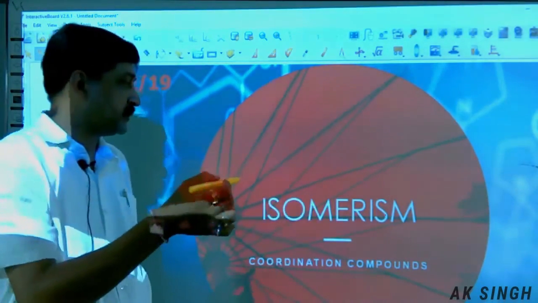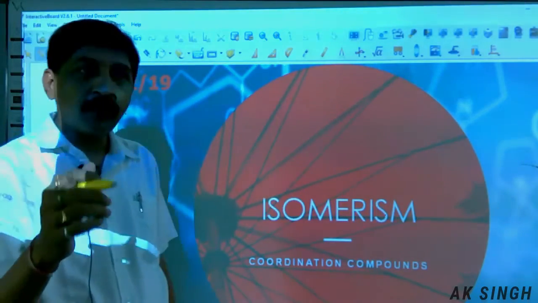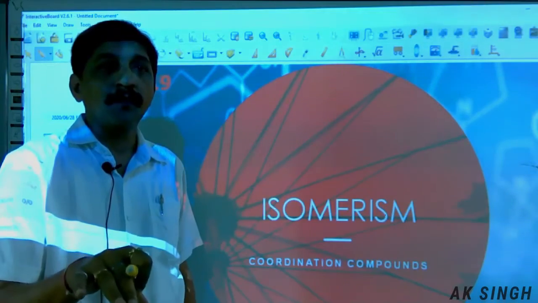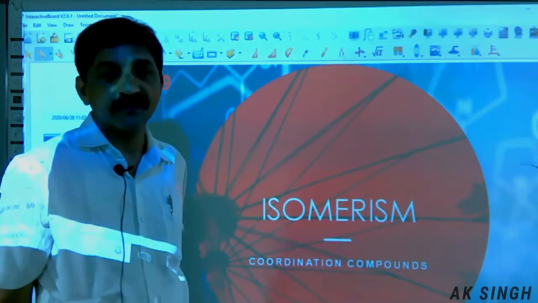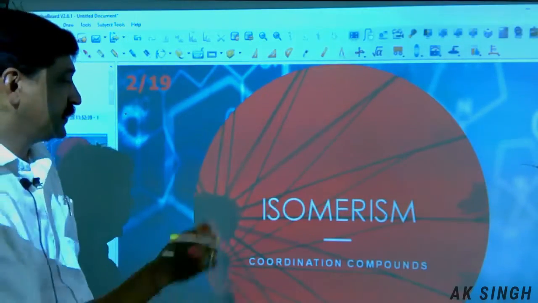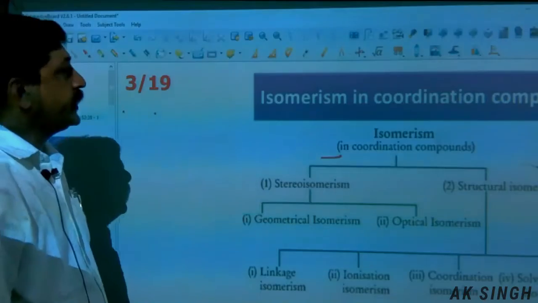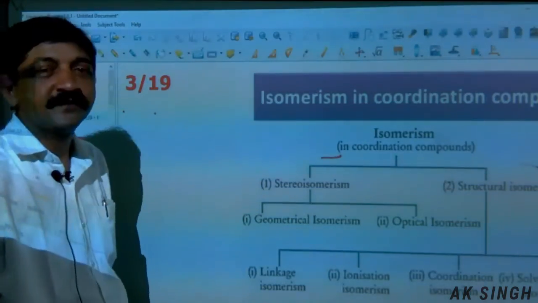Isomerism. This is the property shown by the compounds having the same molecular formula but different structures, therefore different properties. Those are isomers, the property is isomerism. Quickly we move to this part.